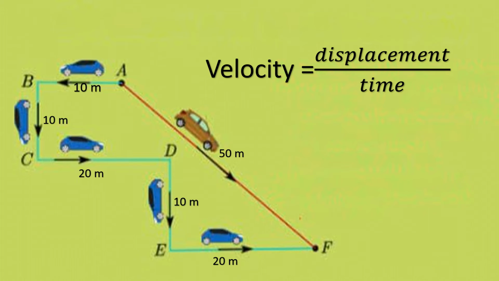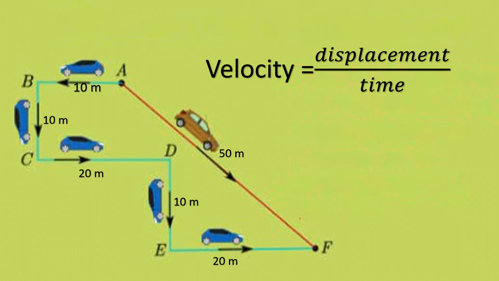Again, suppose you are in a car. In the first second it moves 10 meter, in the next second 10 meter, and then it crossed 20 meter. While going, there is a traffic signal that shows red, so the car stops for a few minutes.